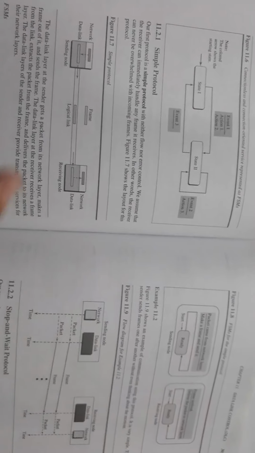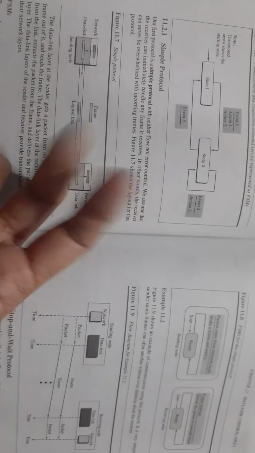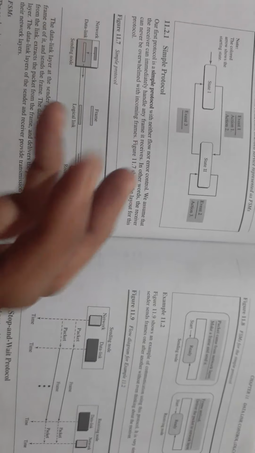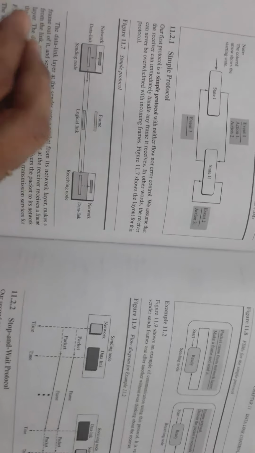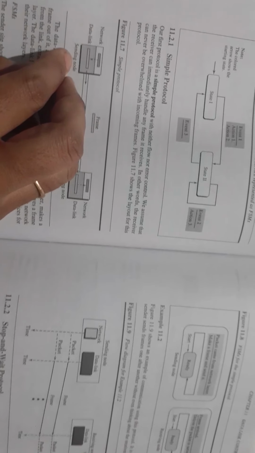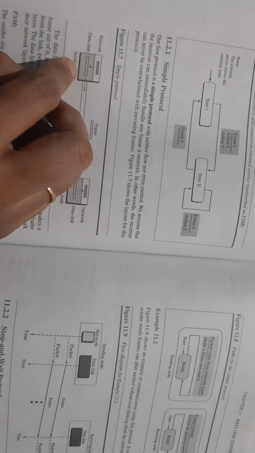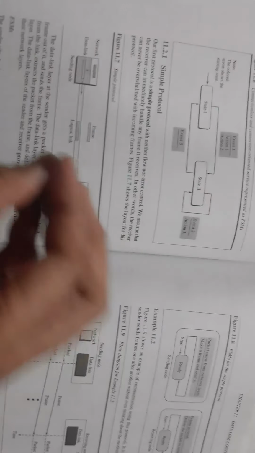At every layer, some headers and trailers are added to the message. So at the data link layer, encapsulation occurs, and whatever message it has received from the network layer is put in the form of a frame, and that frame is sent. This is the action done by the sending node. The event is receiving the packet from the network layer, and the action taken is encapsulating it, putting it in a frame and delivering it.